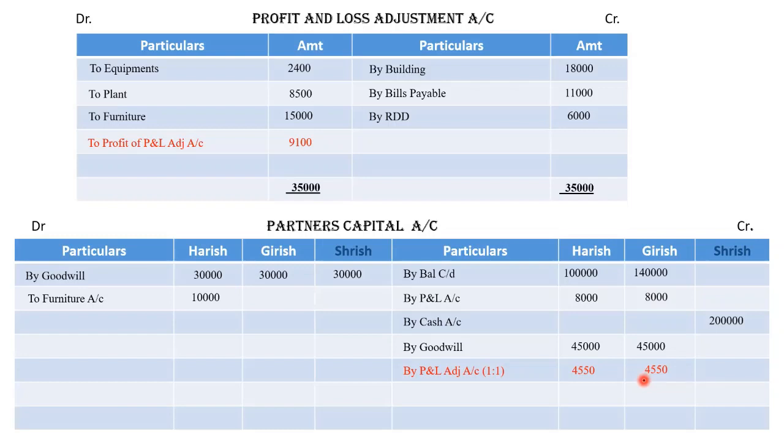right? Now let's close partners capital account starting with Shirish as he is the new partner. 2 lakh is the total minus 30,000, balance will be 1,70,000. Girish, credit side total is 1,97,550 minus 30,000, amount is 1,67,550. Harish, total of credit side is 1,57,550 minus 40,000, 1,17,550. So these are the balances of partners capital. This will be transferred to balance sheet.